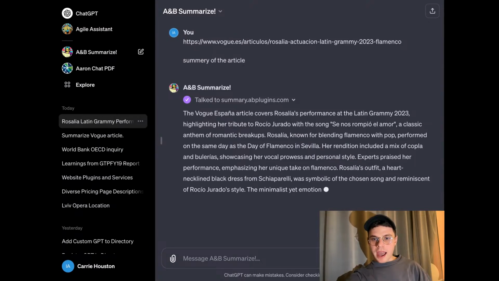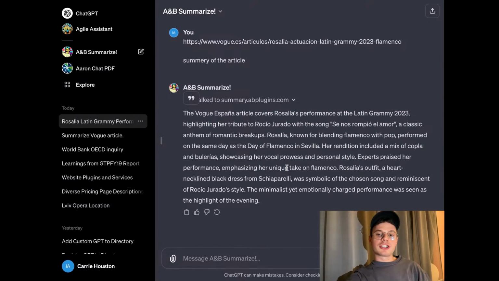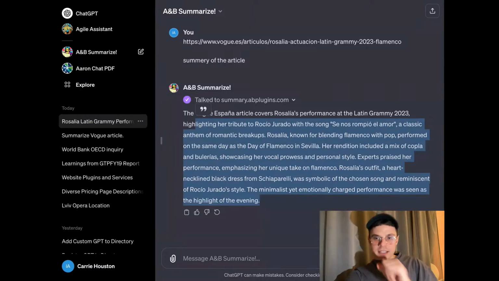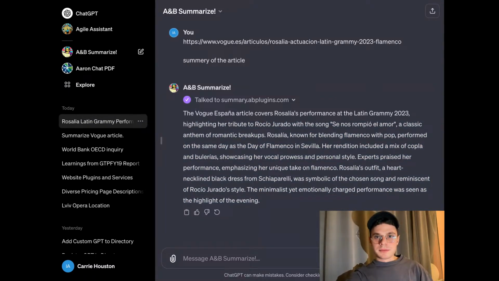Here we go. We have the summary of our article in English. So A, it did translate the article. B, it gave you what you asked for, the summary of the article. So that is great if you need to go through materials in a foreign language. That is also great for people who are learning the language and they want to double check if they got the article correctly. So I think that is a great tool that could be used by different kinds of people.